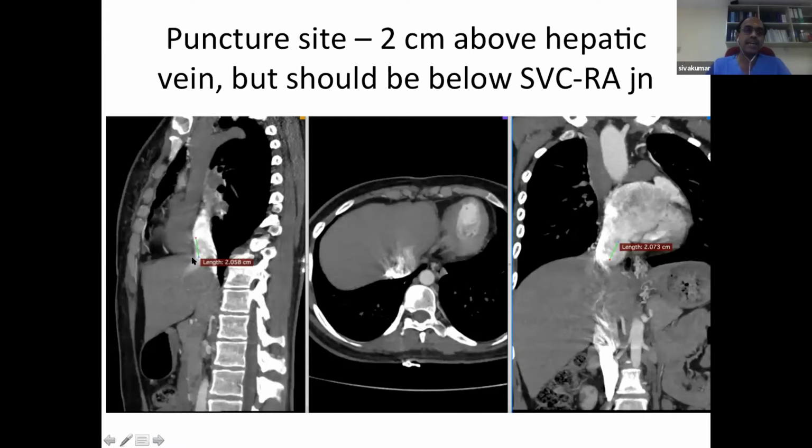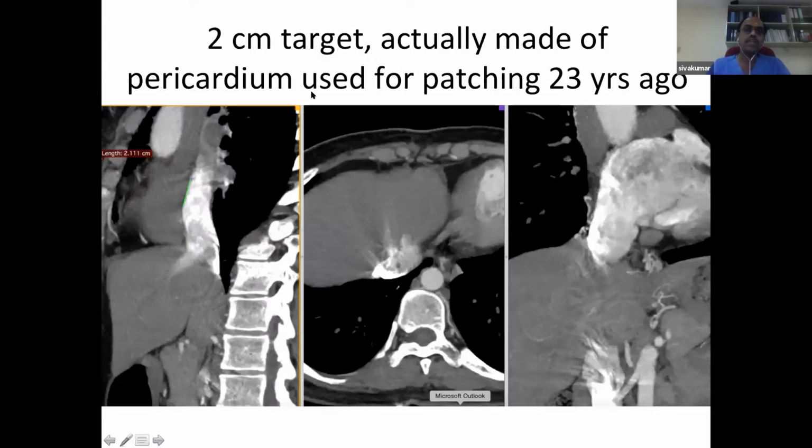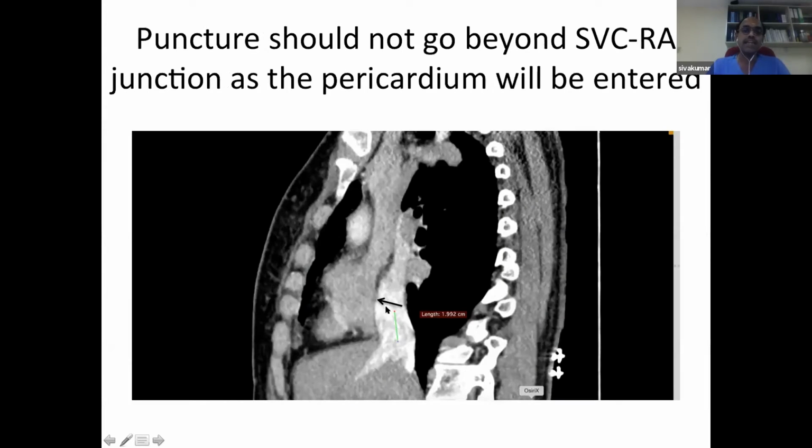So we decided that we will puncture the septum 2 centimeters above the hepatic vein. We identified this point as the place where we will do the septal puncture. The septal puncture should not go above the level of the SVC. So this is the SVC-RA junction, so that we will be able to get it into the right atrium. After making these measurements, we identified this is exactly the point where we have to puncture. And this is how a covered stent has to be placed to route the inferior vena cava towards the right atrium.